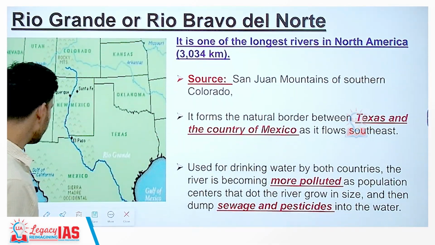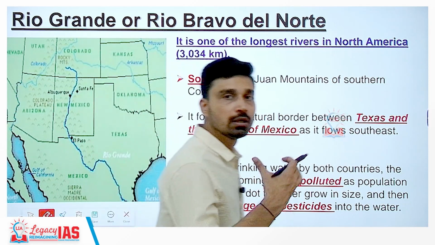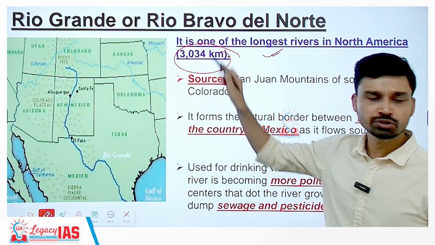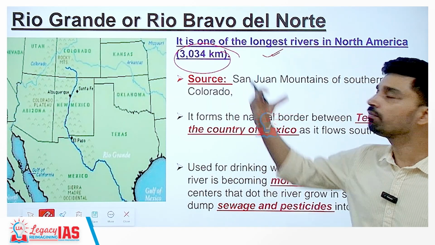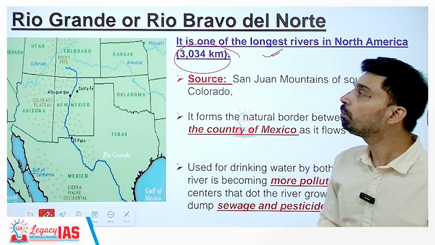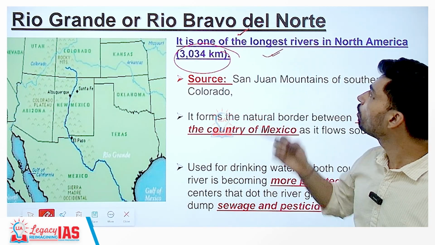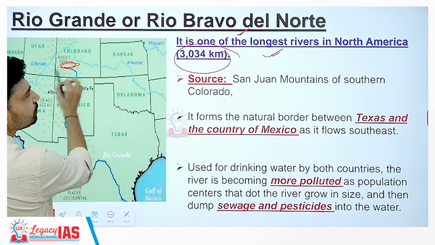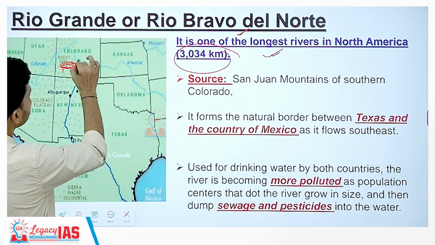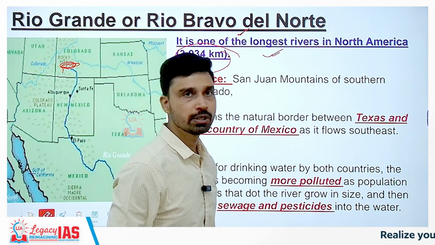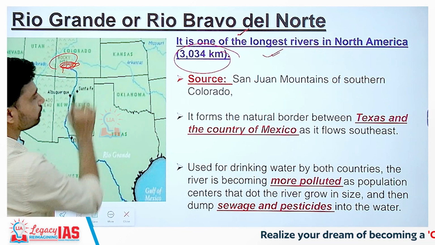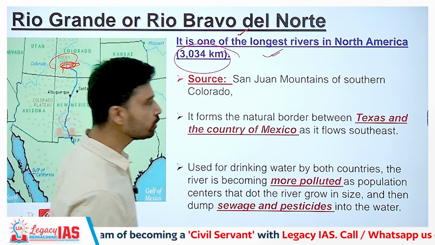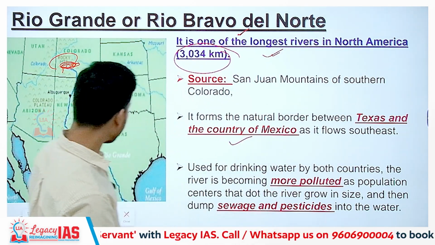And then last we can discuss a river flowing through the Mexico region. It is one of the longest rivers in North America. The length is almost 3034 km. The river in the USA is referred to as the Rio Grande, while in Mexico local people also call this river Rio Bravo del Norte. So, this river originates from, as you can see, the Rocky Mountains, in the San Juan Mountains of southern Colorado. It forms a natural border between Texas, which is a state of the USA, and the country of Mexico, as it flows to the southeast.